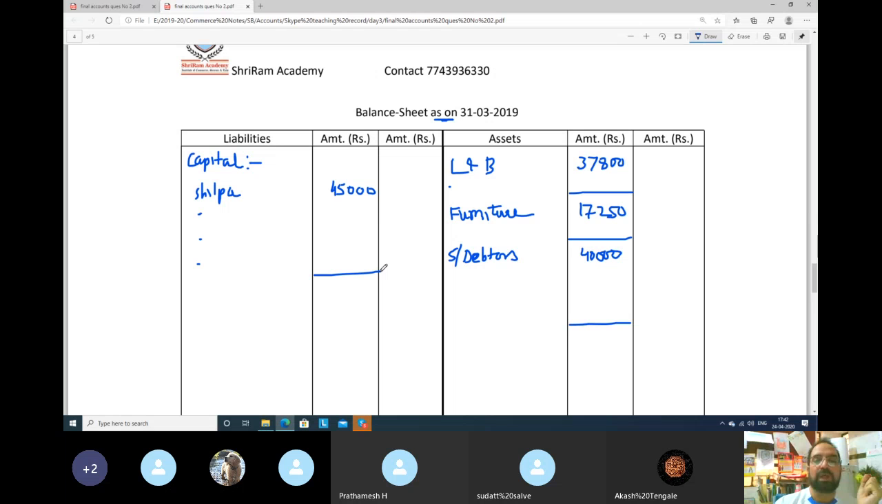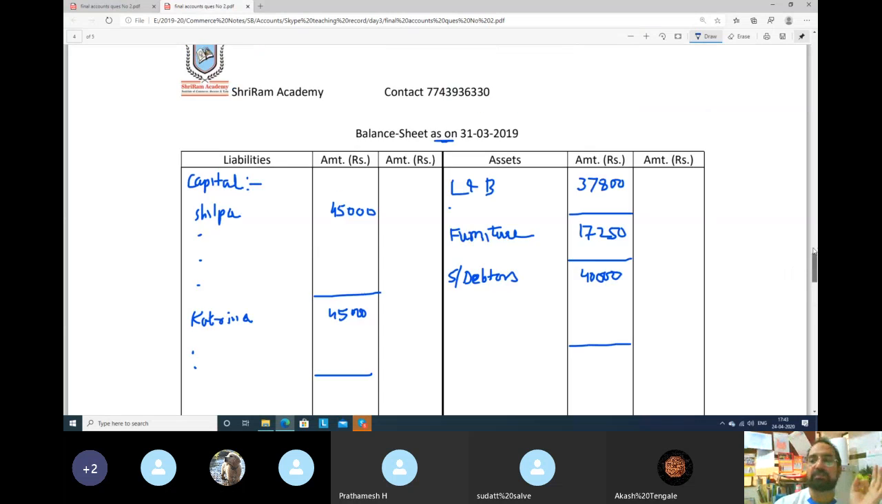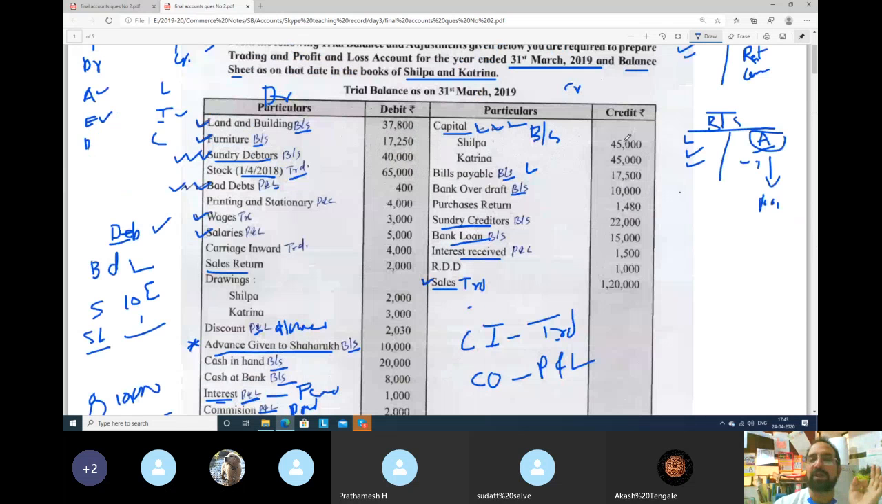Okay, done, Shilpa. And second is who? Katrina. So how many lines we will leave for Katrina? By default, in every answer you have to do like this only. Please remember 1, 2 and 3 lines here. And what is the capital of Katrina? Same, 45,000 rupees. See here now. Capital Shilpa 45 and Katrina 45.